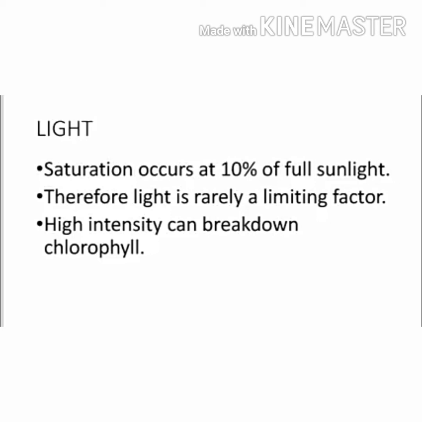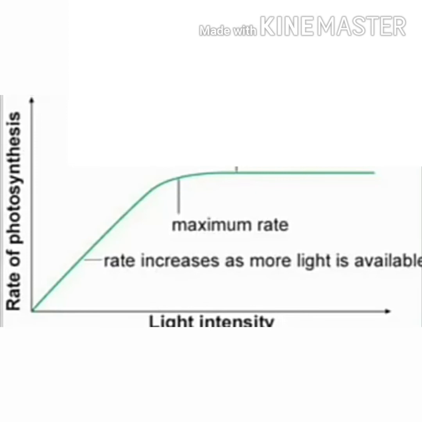Therefore, light is rarely a limiting factor. Light saturation occurs at 10% of full sunlight. Increase in the incident light beyond a point causes the breakdown of chlorophyll and a decrease in photosynthesis.